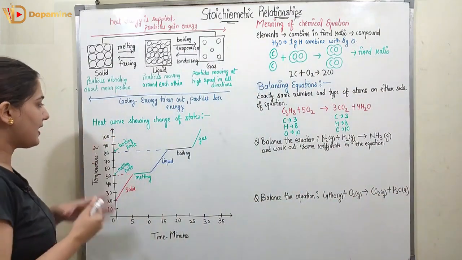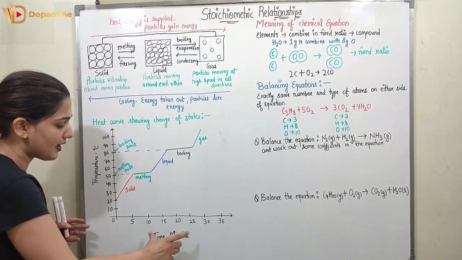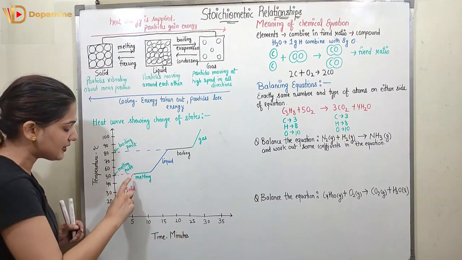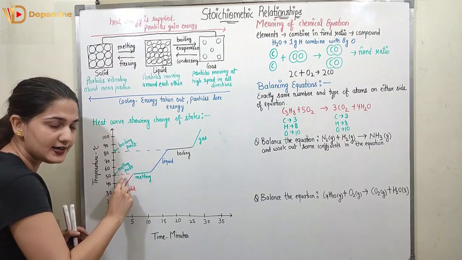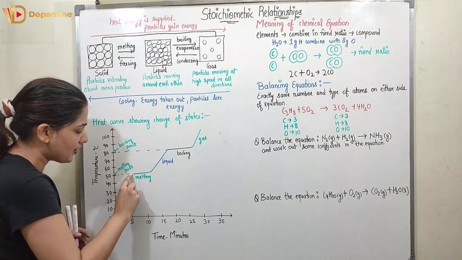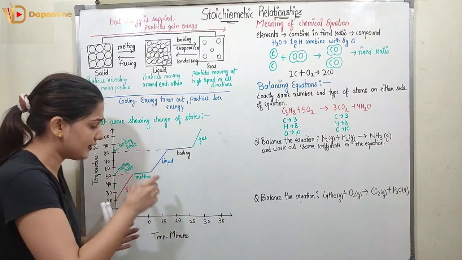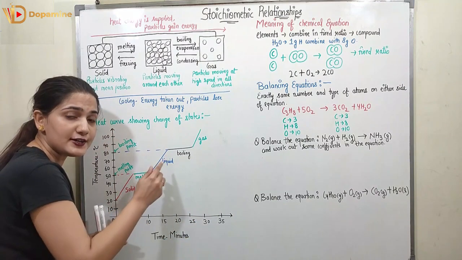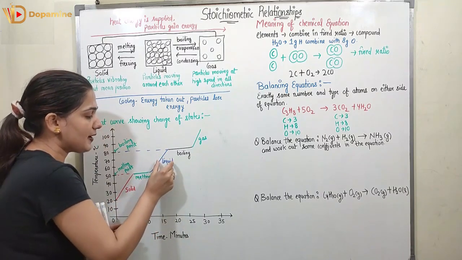Now coming to the second diagram, it shows the heat curve against time. Here on the x-axis we have time in minutes, on the y-axis we have temperature. If I give heat, the temperature of the solid is going to increase and it reaches a constant point which is called the melting point. At the melting point, till all of the solid is converted to the liquid, the temperature is constant. When all of the solid has converted to the liquid, again on giving heat the temperature of the liquid is going to increase.